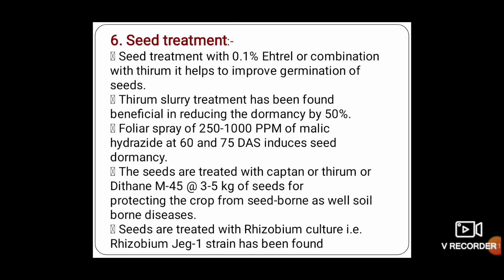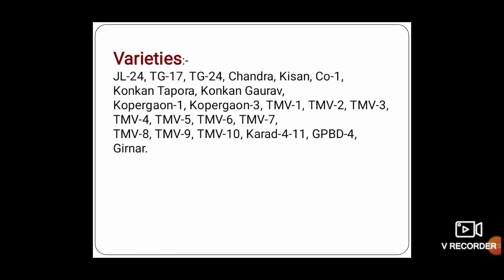Next, the seeds are also treated with thiram or captan or Dithane M-45 at the rate of 2.5 g per kg of seed for protecting the crop from seed-borne diseases and also soil-borne diseases. It is treated with a rhizobium culture, that is, Rhizobium strain has been found.